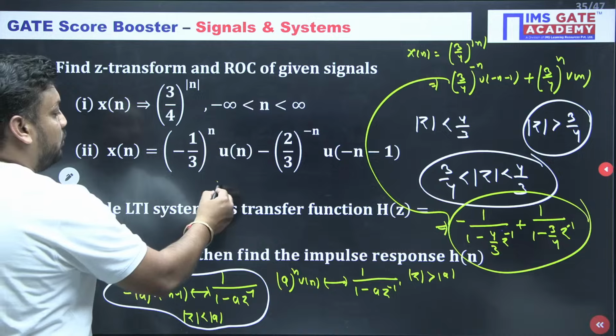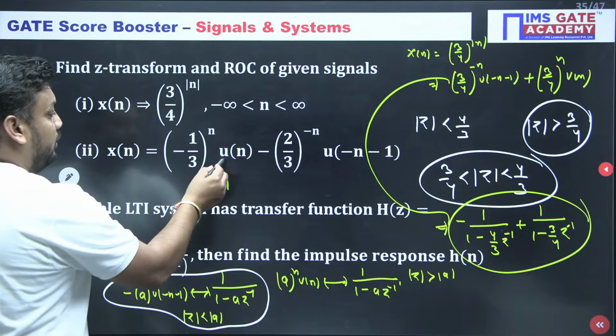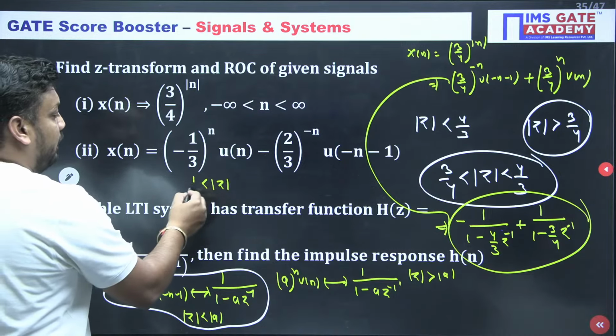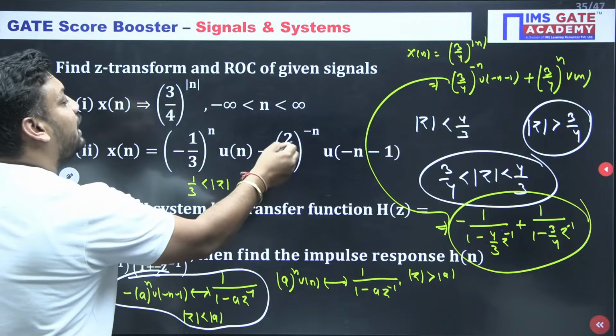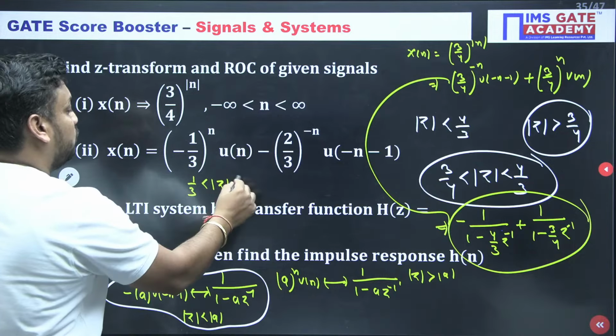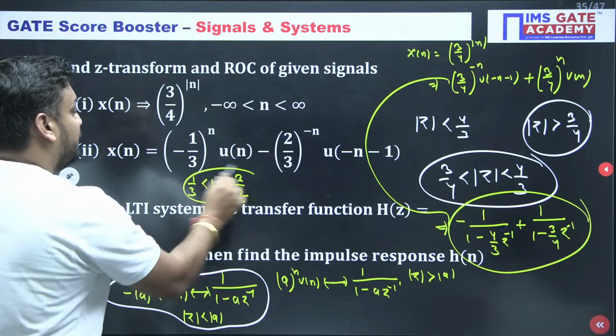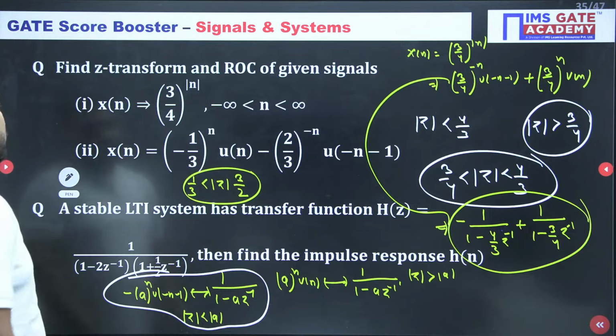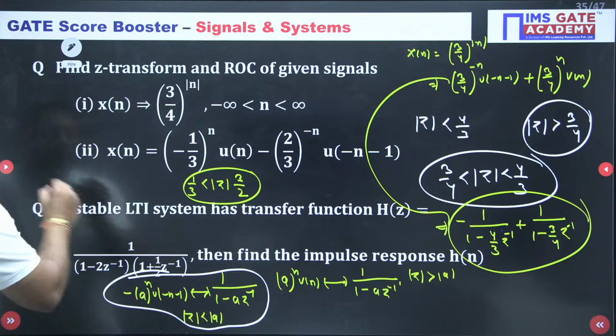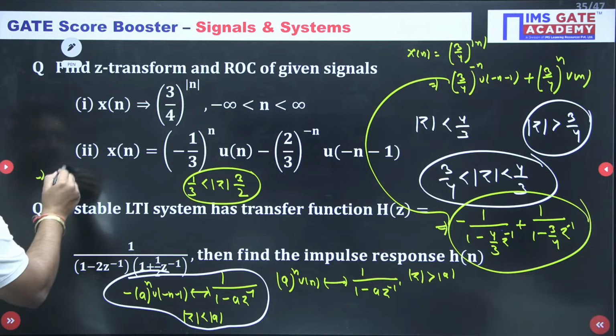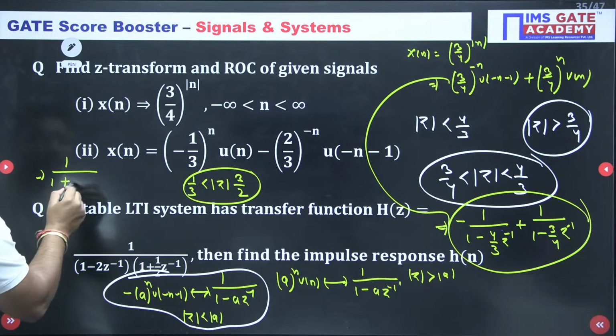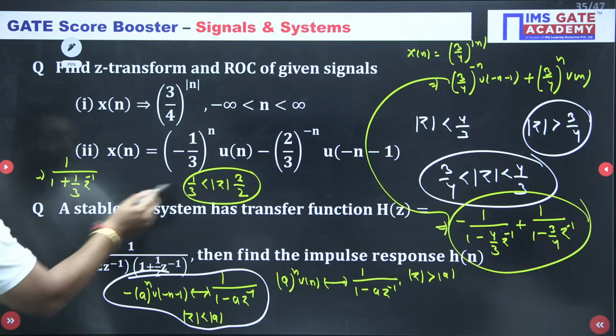2/3. So the ROC of the second: mod of Z is greater than 1/3, and this says less than, not 2/3, but 3/2. Is it like this guys? And the Z transform is easy. Why is it easy? Because it is a minus sign, so it will be minus plus. So 1 upon 1/3 Z inverse, greater than this.